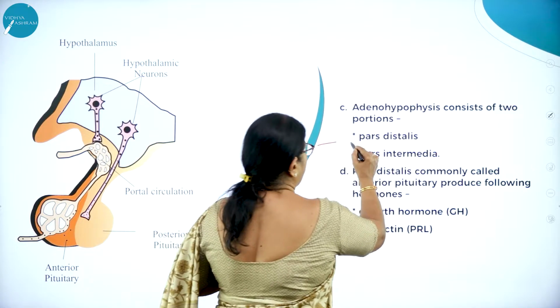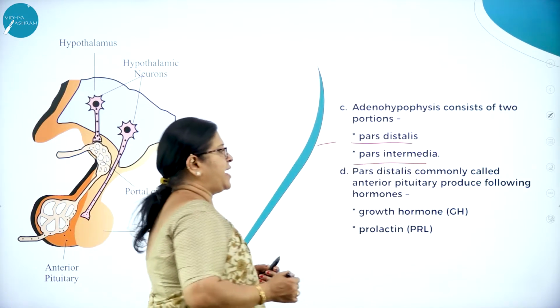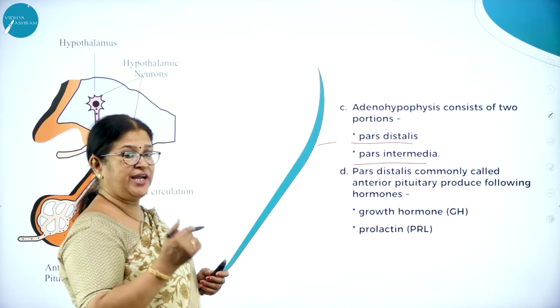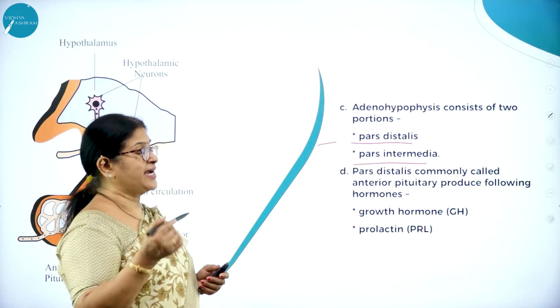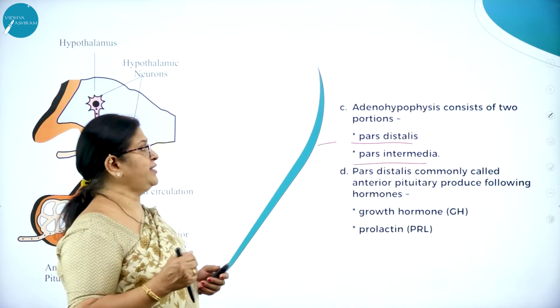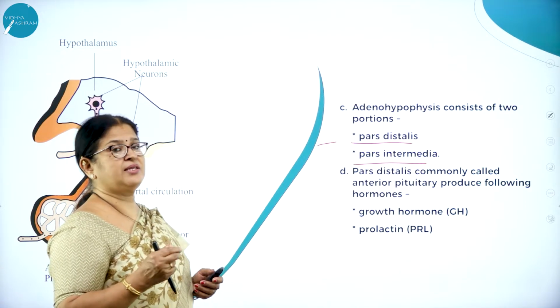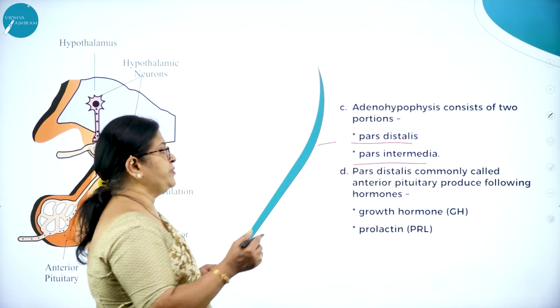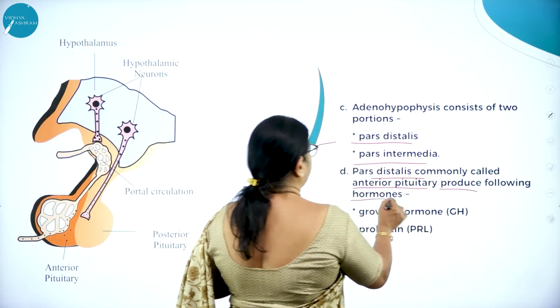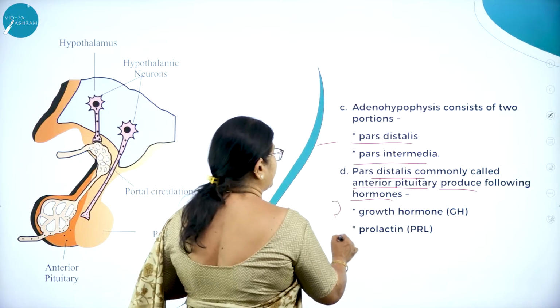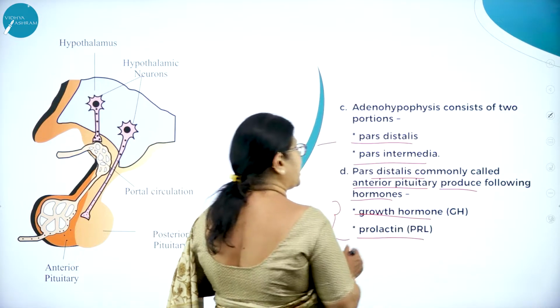What are they? Pars distalis and pars intermedia. Again, adenohypophysis, which is the anterior pituitary, is divided into two portions. What are they? Pars distalis and pars intermedia. Pars distalis, commonly called anterior pituitary, produces the following hormones. What are they? Growth hormone and prolactin.